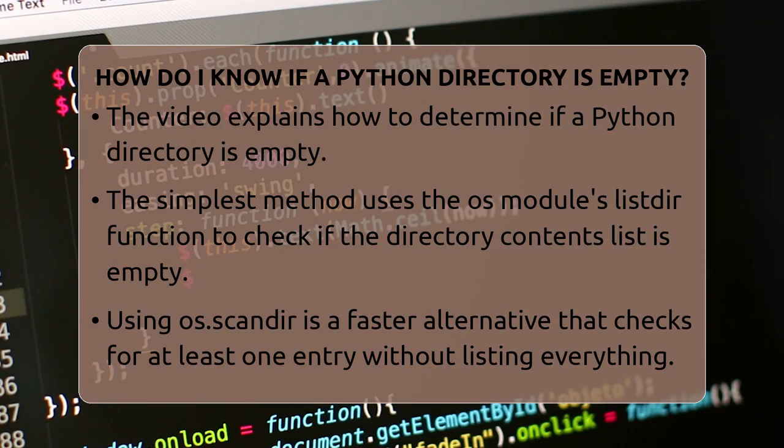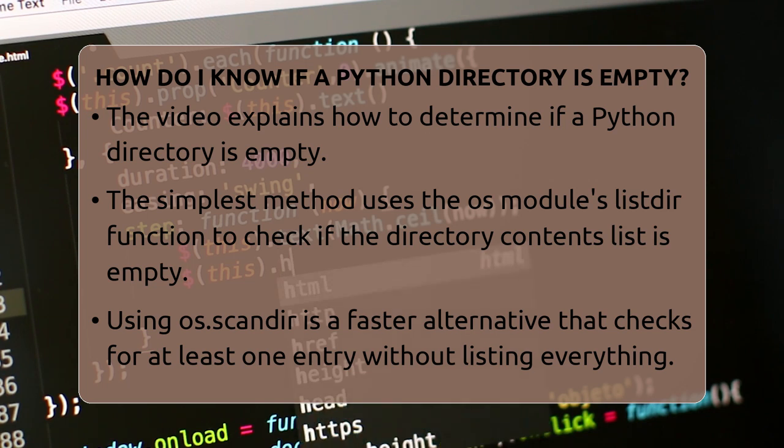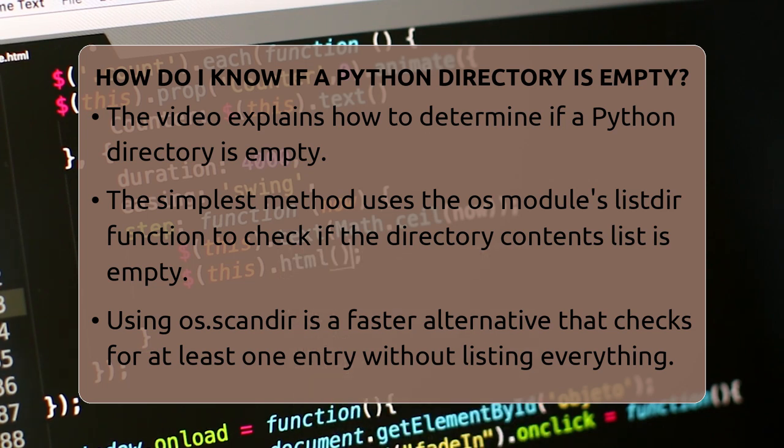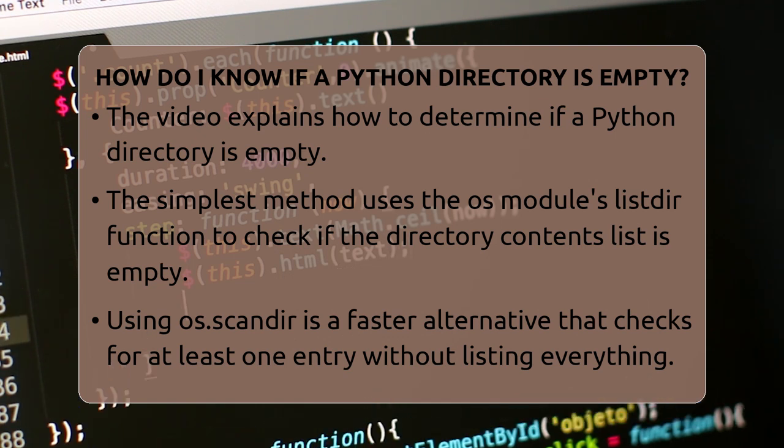How do I know if a Python directory is empty? Imagine you are organizing your files and want to check if a folder has anything inside before deleting it. That's where knowing how to check if a directory is empty in Python comes in handy.